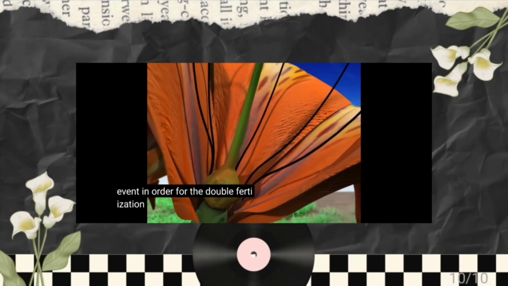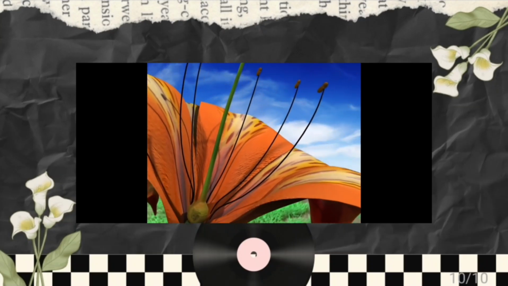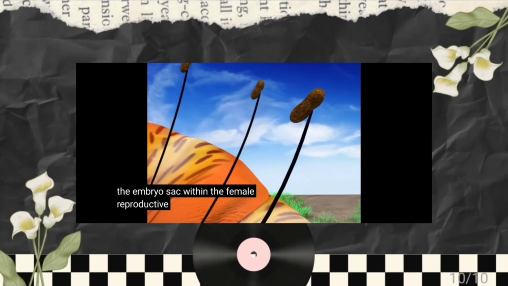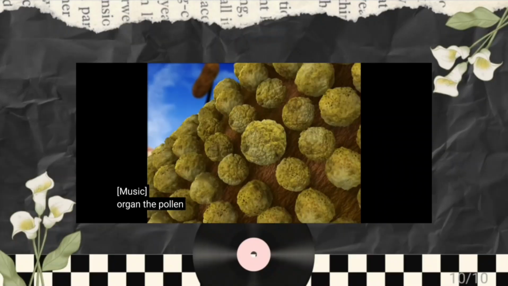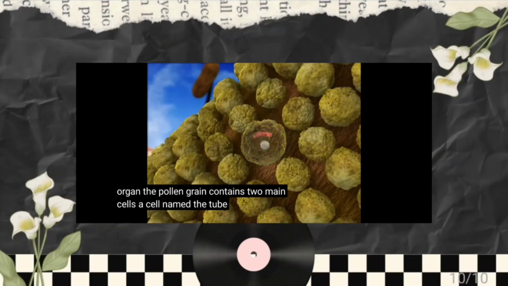In order for the double fertilization event to occur, the male gamete, the sperm, must travel from the anther to the embryo sac within the female reproductive organ. The pollen grain contains 2 main cells. A cell named the tube cell makes up the bulk of the pollen grain, and the sperm cell, which at this stage is known as the generative cell.